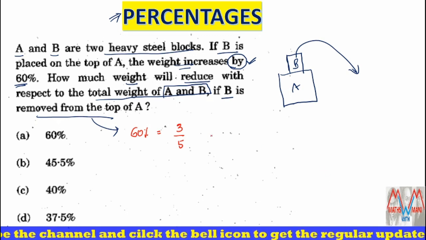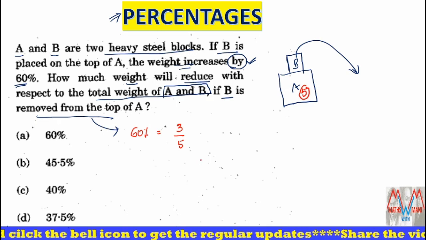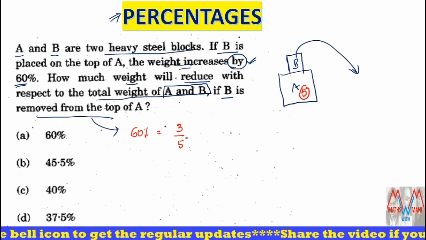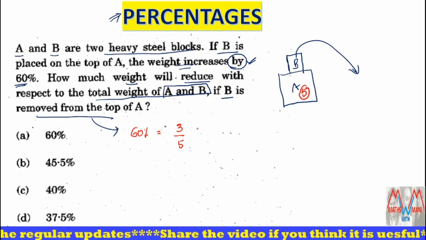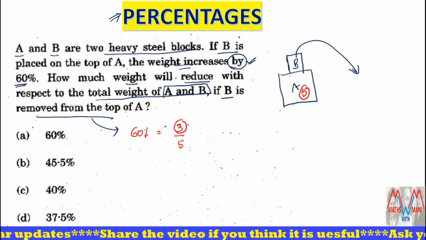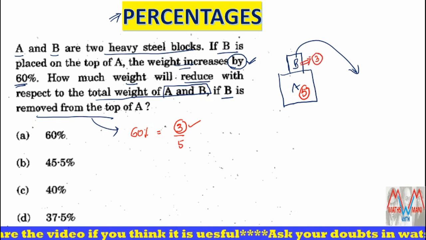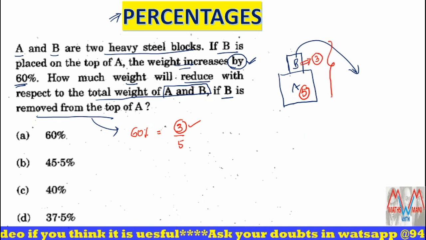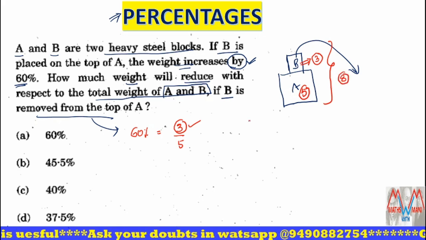That means initially the weight of A is 5 parts. But after putting the block B, the weight increases by 3 parts. So the weight of B is 3 parts. Now tell me, what is the total weight of A and B? That is 8 parts.